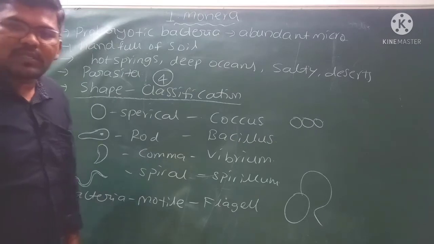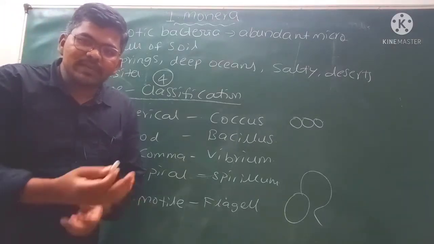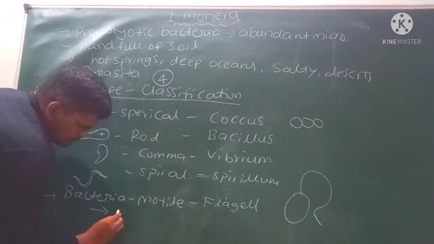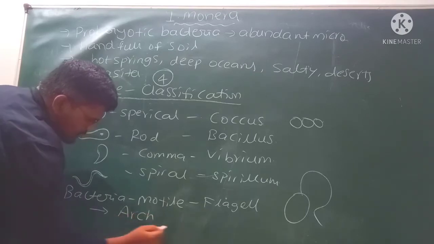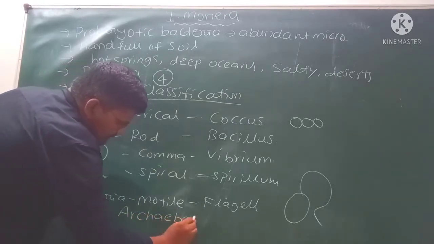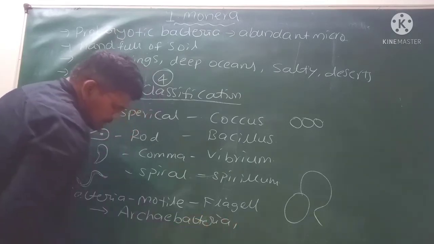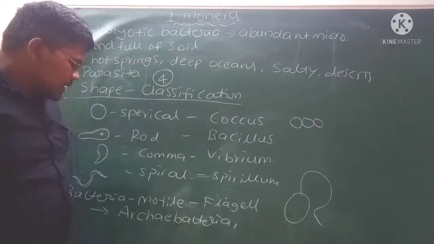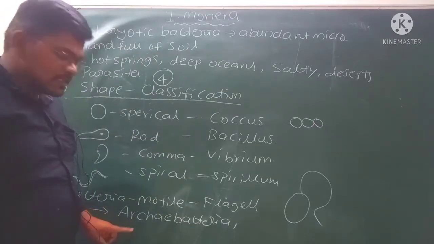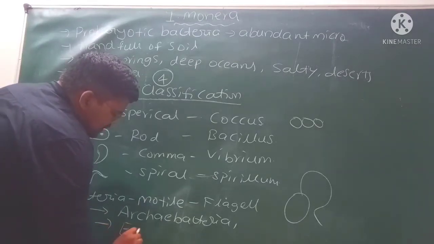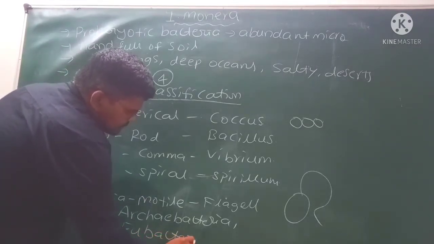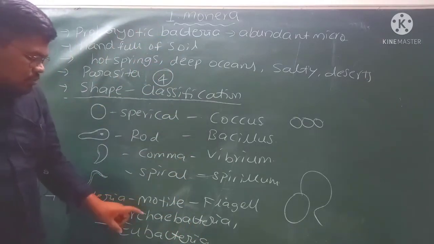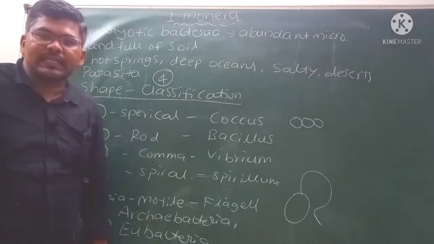After that, we have to see the different types of bacteria. Actually, bacteria, or instead of bacteria you can say the kingdom Monera, is mainly classified into two groups. Number one is archaebacteria, number two is eubacteria. These are the main classification of kingdom Monera.